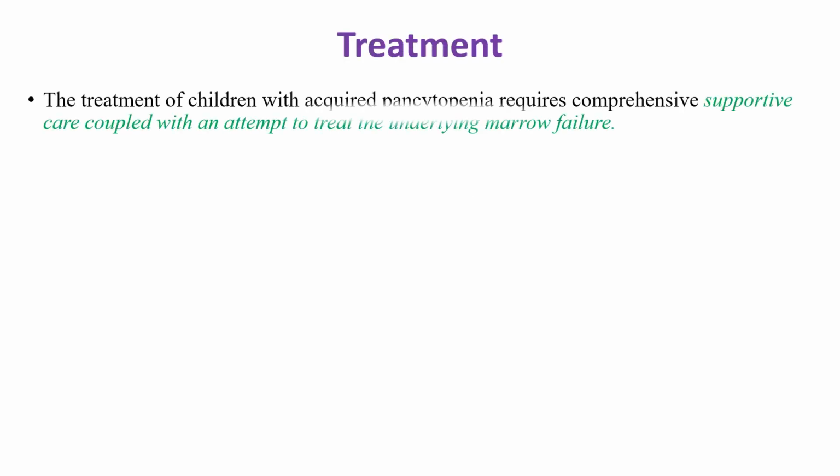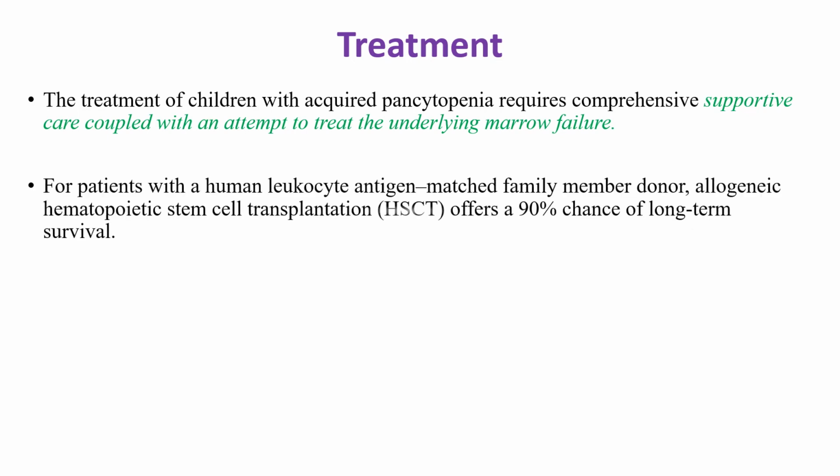When we come to treatment of aplastic anemia, the treatment of children with aplastic anemia requires comprehensive supportive care coupled with an attempt to treat the underlying marrow failure. For patients with a human leukocyte antigen matched family member donor, allogeneic hematopoietic stem cell transplant offers a 90% chance of long-term survival.